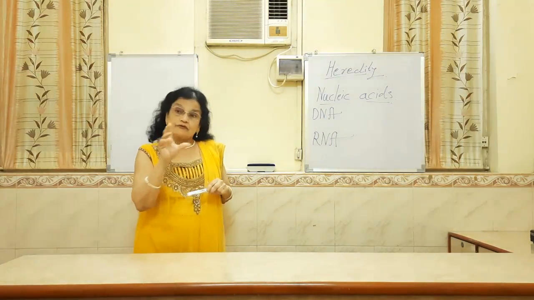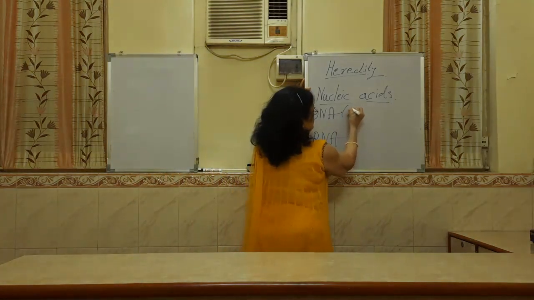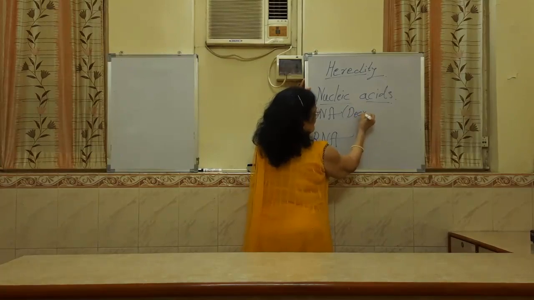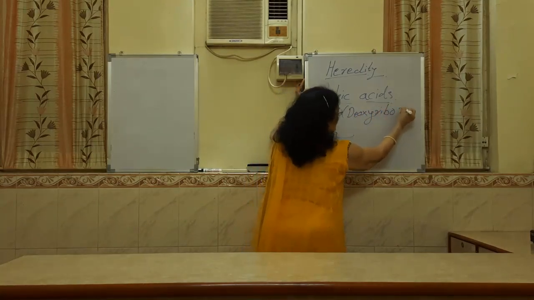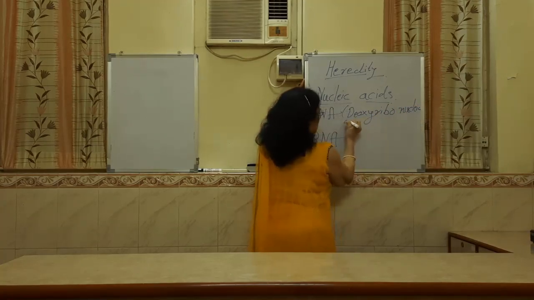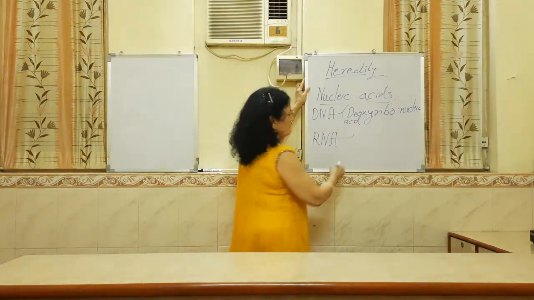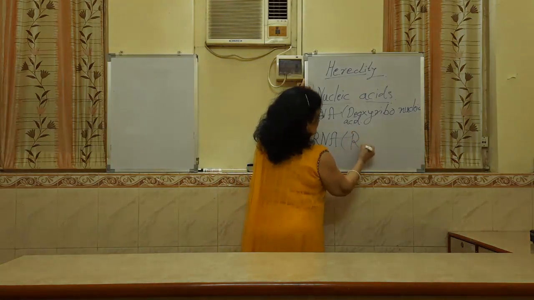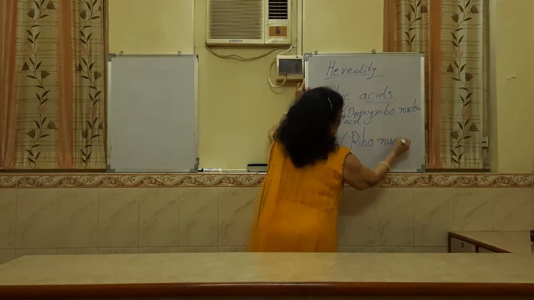Now DNA's full form is deoxyribonucleic acid, and RNA's full form is ribonucleic acid.